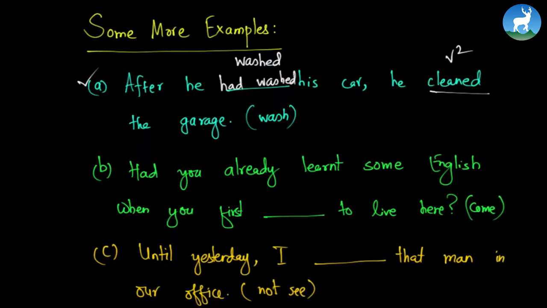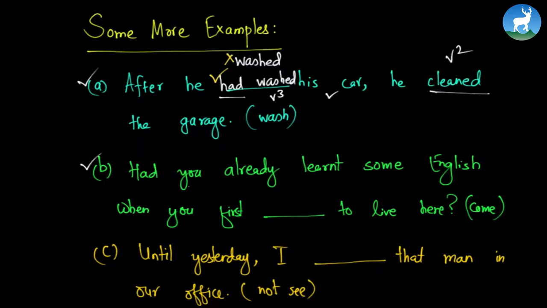Which one is correct? First one or the second one? I think the second one is correct, not the first one, because there is some kind of time gap. There is some kind of duration gap between one action and another action, and in that sense, we should always use had plus V3 in the completed action first, and we use simply V2 in another action.